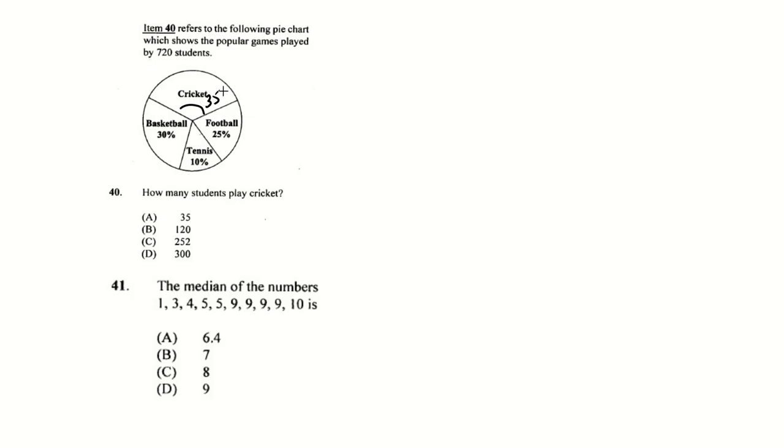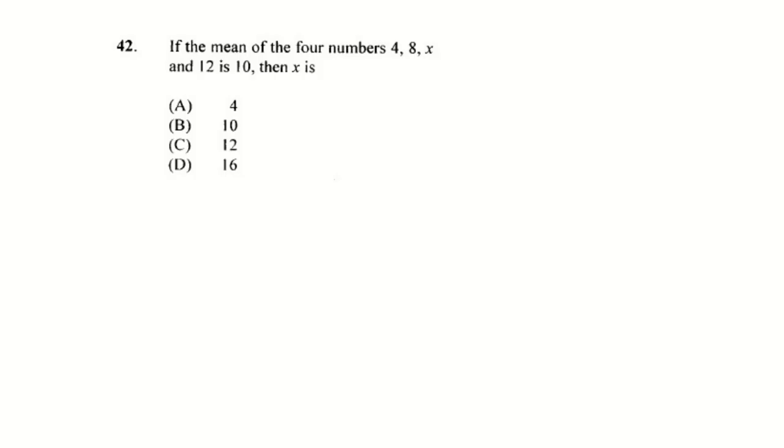This is 35%. 35% of 720 is 252. The median, this is not a repeated question. They have different numbers. First and last, second to last, third to last, fourth to last. 5 plus 9 is 14. 14 divided by 2 is 7. So that's the answer for 41.